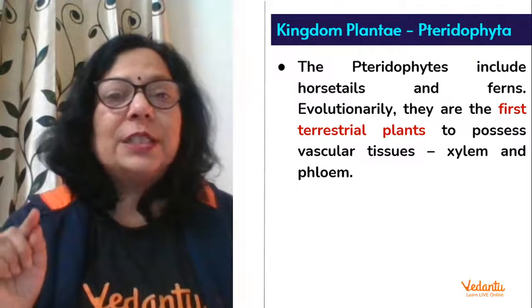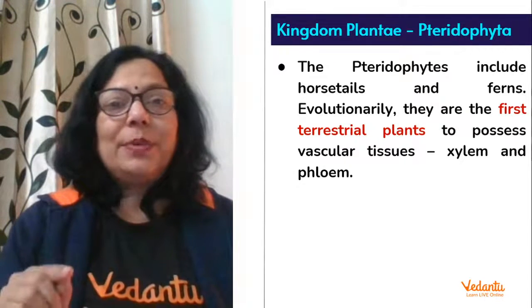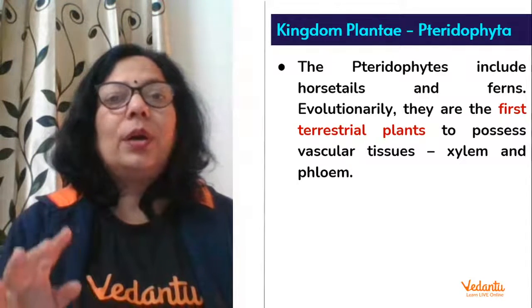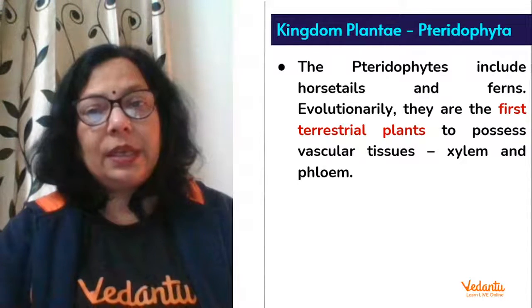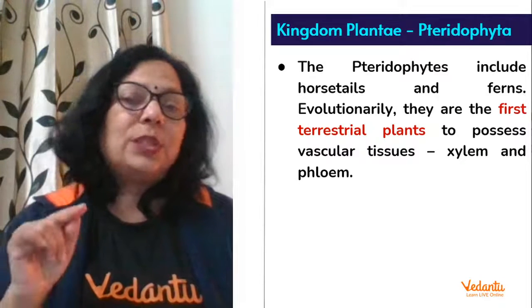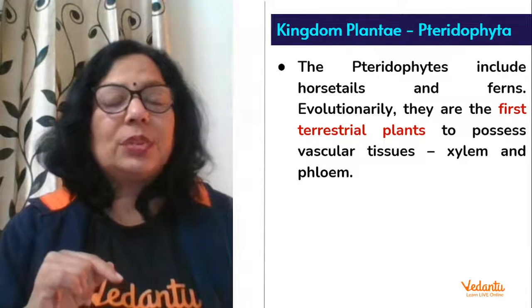Evolutionarily, they are the first terrestrial plants. You studied that all the earlier groups were living in moist, aquatic conditions. They were aquatic; you would find them in fresh water or in the marine sea. But these are the first terrestrial plants to possess vascular tissue, xylem and phloem.